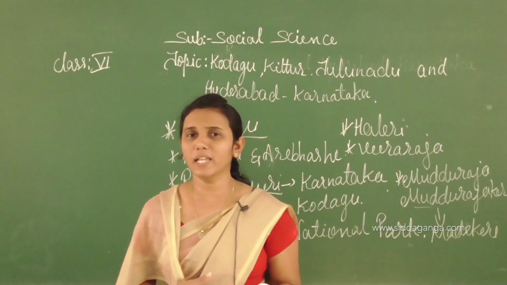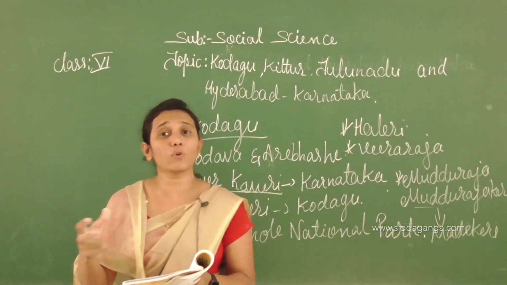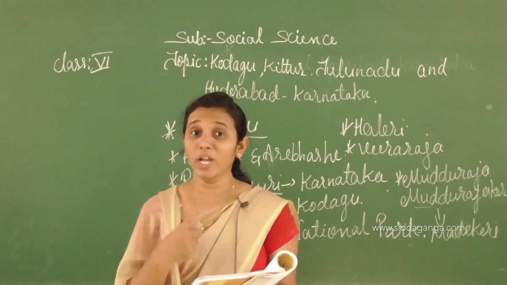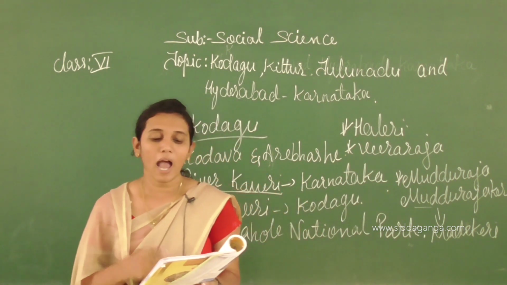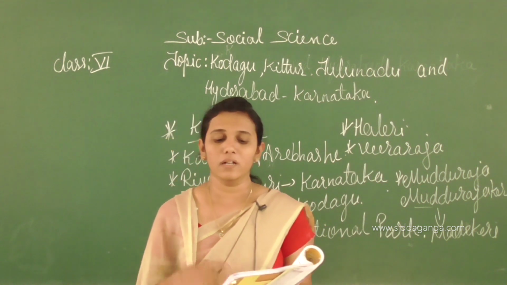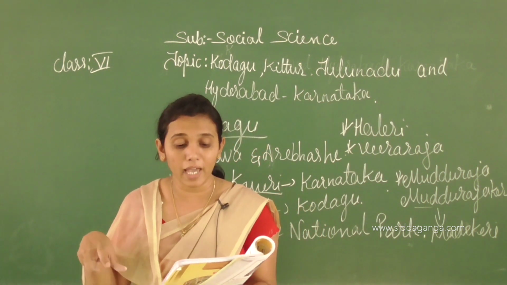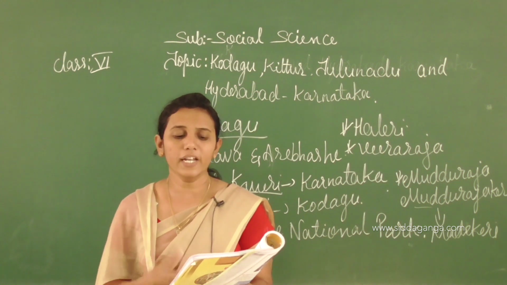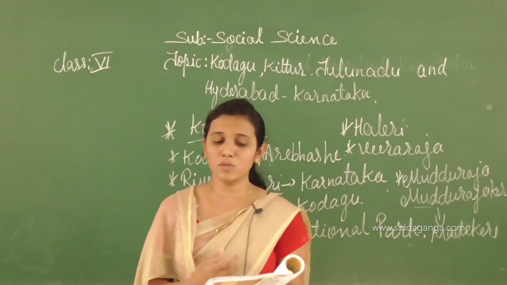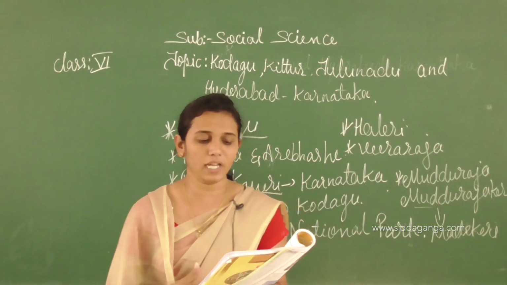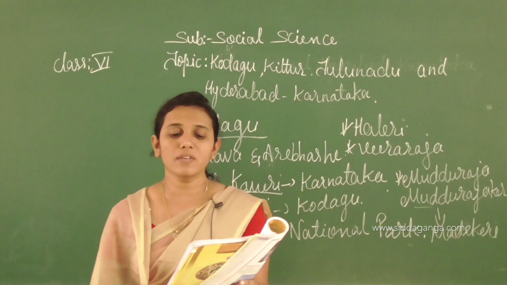Next, Kodagu and the British. Here we see the relationship between Kodagu and the British. Later on, the British captured Kodagu in which year? 1834, and deported Chikka Veera Rajendra from Kodagu and started their direct rule. They divided Kodagu by making Amara Sullia, which was part of Kodagu, a part of Canara district. The revolt of Amara Sullia seized the peasants.